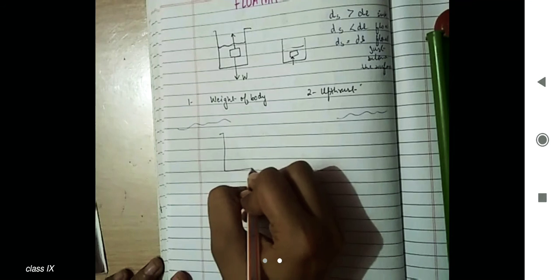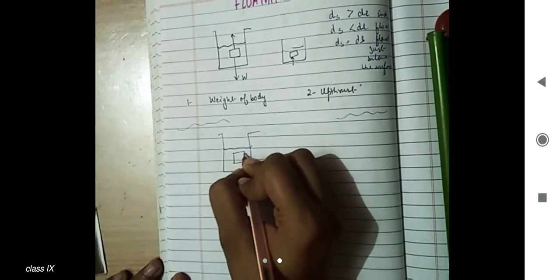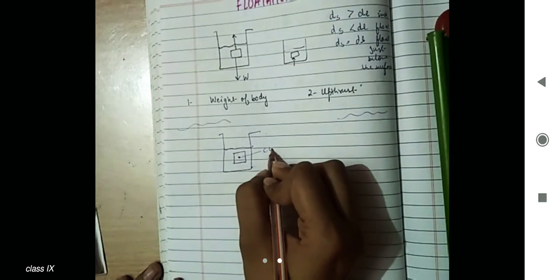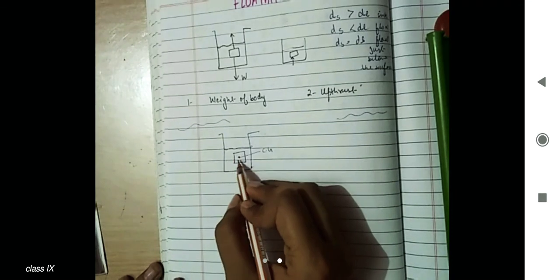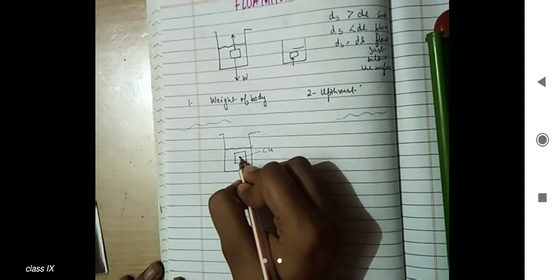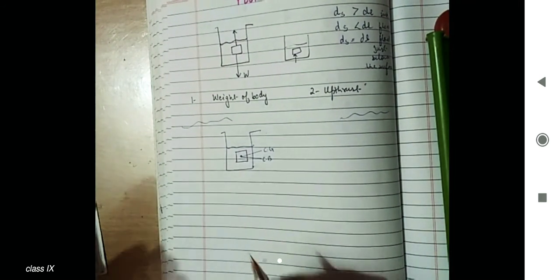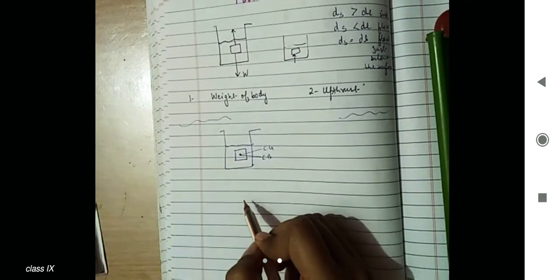Now let's have a look at the diagram. I'm telling you the three cases. This is your container, and this is your box. In this box, the whole mass is concentrated here, so this is your center of gravity, and the whole body is immersed in a liquid. Therefore the center of gravity and center of buoyancy will be the same, because the center of buoyancy is the point where the mass of the immersed part of the body is supposed to be centered.